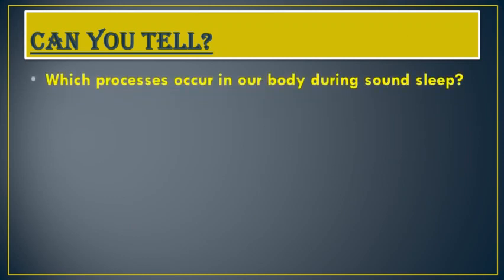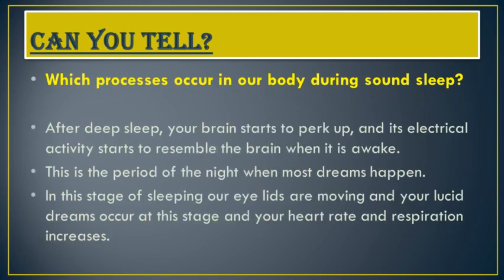Can you tell? Let's see some questions. Which process occurs in our body during sound sleep? After a deep sleep, your brain starts to perk up and its electrical activity starts to resemble the brain when it is awake. This is the period of the night when most dreams happen. In this stage of sleeping, our eyelids are moving and lucid dreams occur, and your heart rate and respiration increase. That means when we are in deep sleep, our brain is awake and it performs its function.